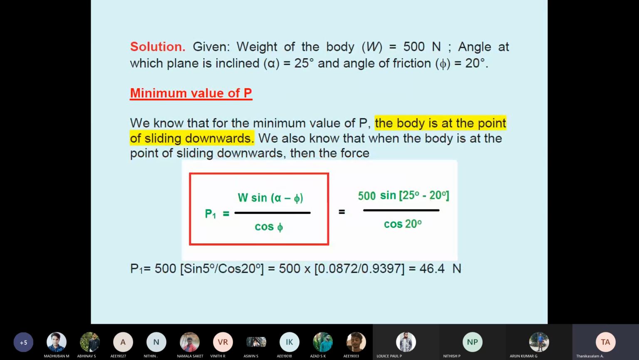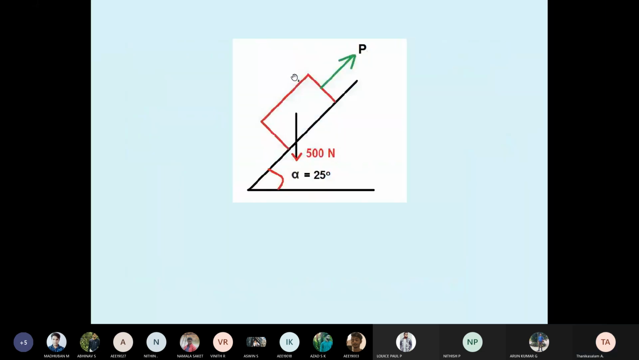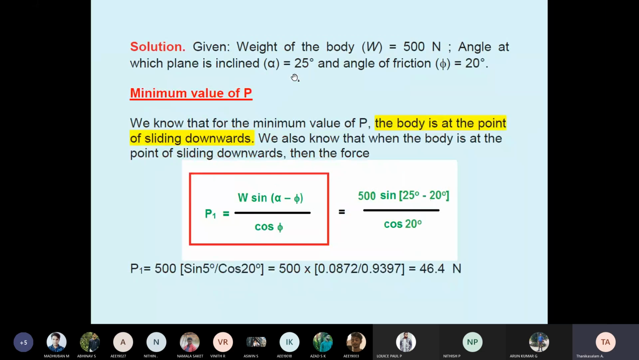We know the minimum value already. See, sliding down, the body is sliding downward. Already we have found P1 equal to W sin(alpha minus phi) divided by cos phi. W value 500, sin 25 degree, alpha 25 degree inclined plane, angle of friction 20 degree. So P1 equal to 46.48.